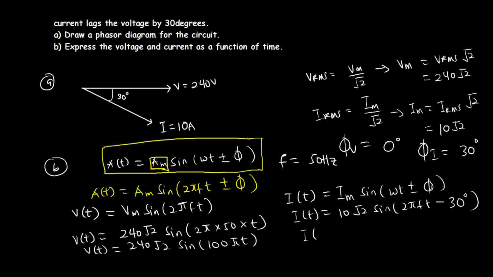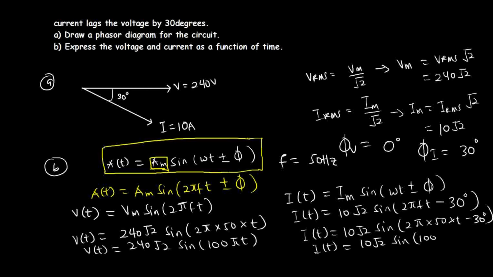So this will give us I of t to be equal to 10 root 2. And let's not forget the frequency. Sine of 2 pi times the frequency, which is 50, times t, minus 30 degrees. So you have I of t equal to 10 root 2 sine of 100 pi t minus 30 degrees. So that will be the expression for the current as a function of time. Okay, that's how to go about this question.